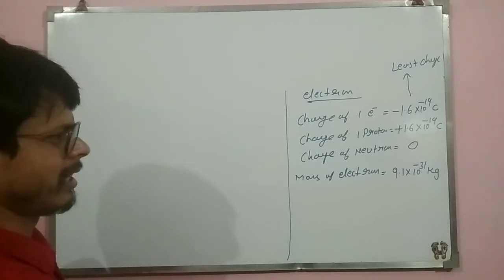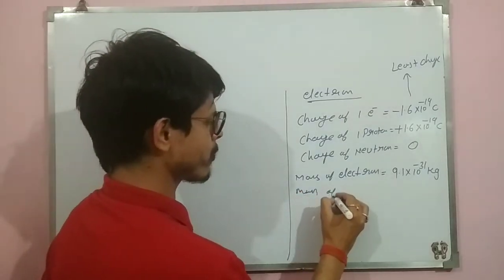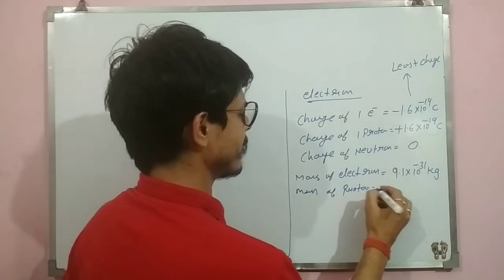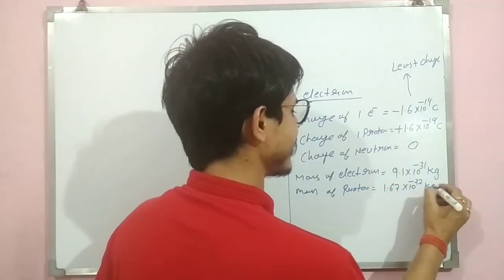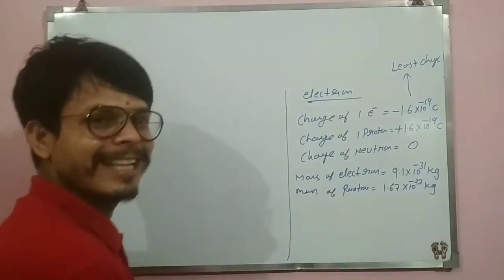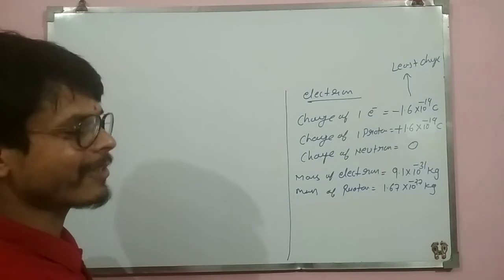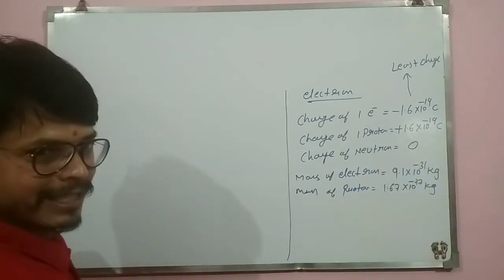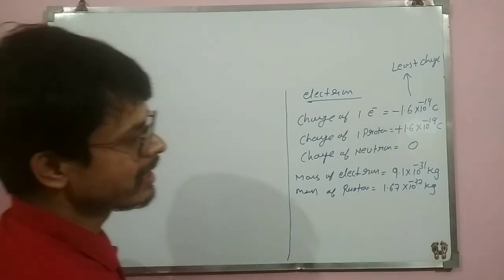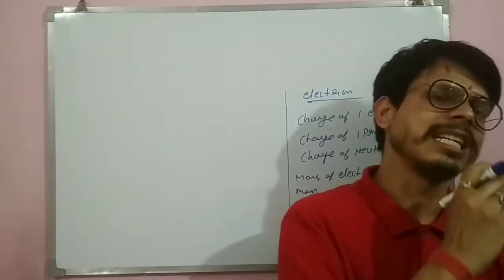This is the mass of what? Electron. So sir, tell us the mass of proton also. Mass of proton, you can memorize this also: 1.67 into 10 to the power minus 27 kg. Is it clear? So protons are heavier than electrons. Look, minus 31 and minus 27. Is it clear?